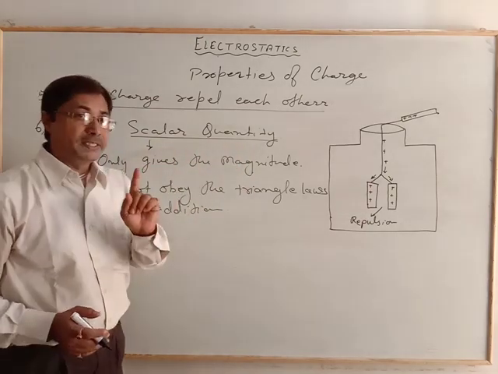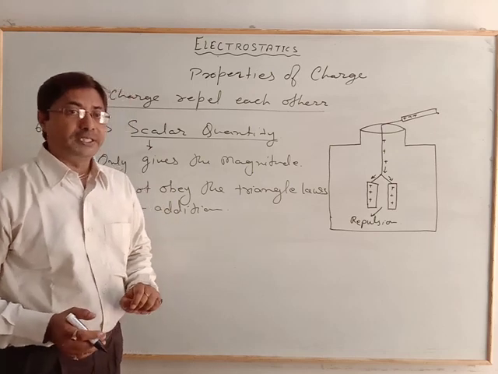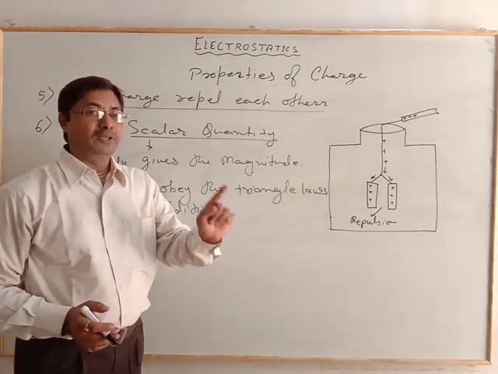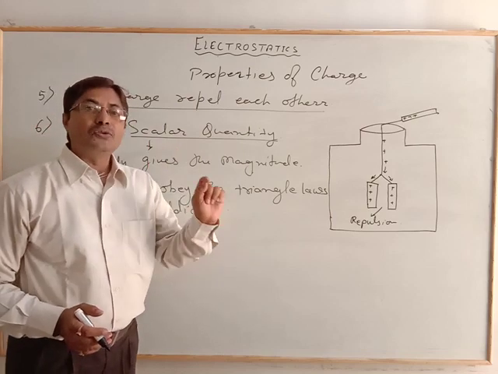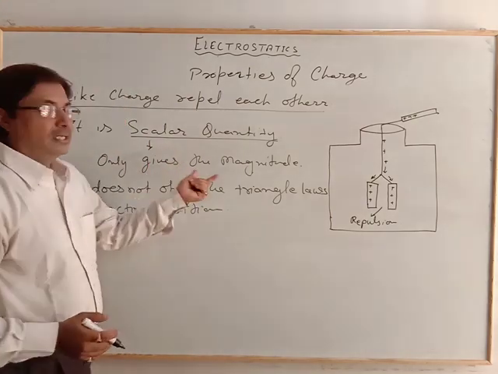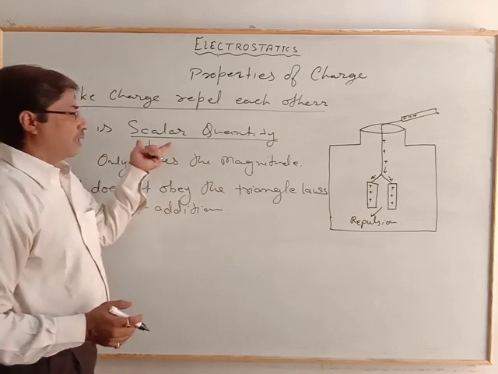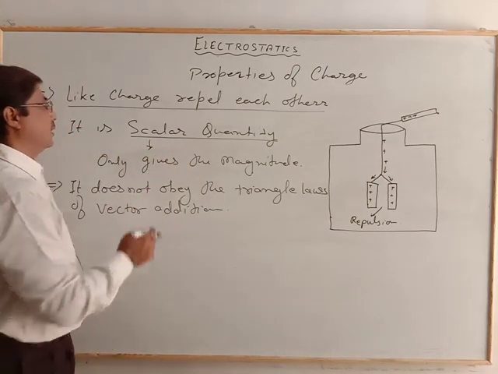Three points are important for the triangle law of vector addition. It must obey the commutative law, the distributive law, and the associative law. All 3 are not followed by the charge, so it is scalar.